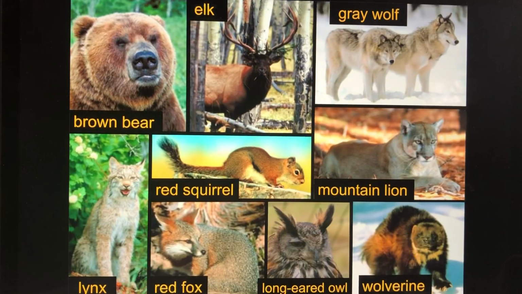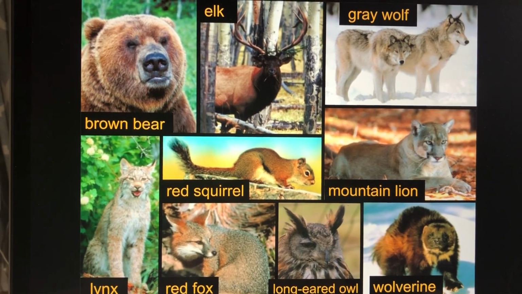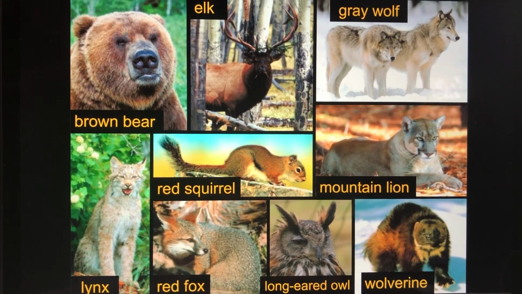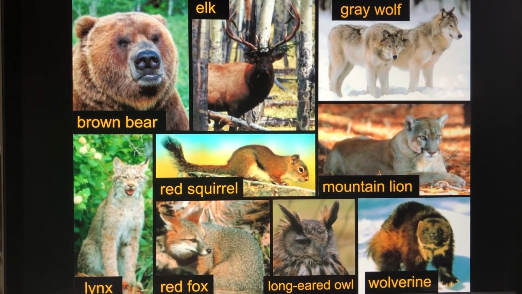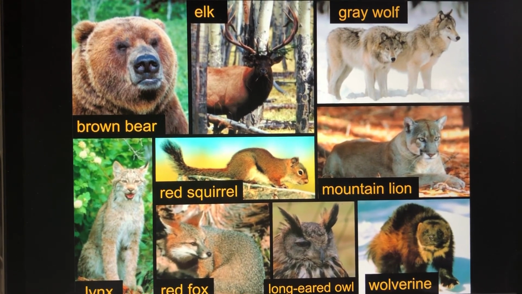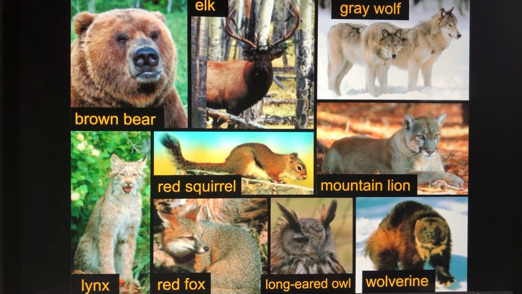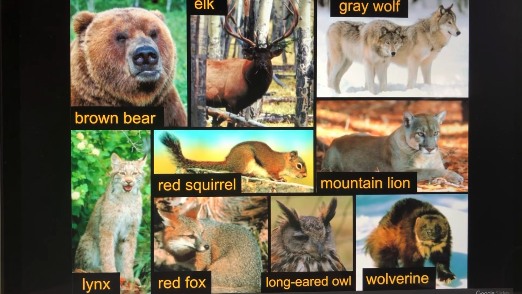Here comes your animals. I'll read through. You pick 2, write them down. Brown bear, lynx, elk, red squirrel, red fox, gray wolf, mountain lion, long-eared owl, wolverine.